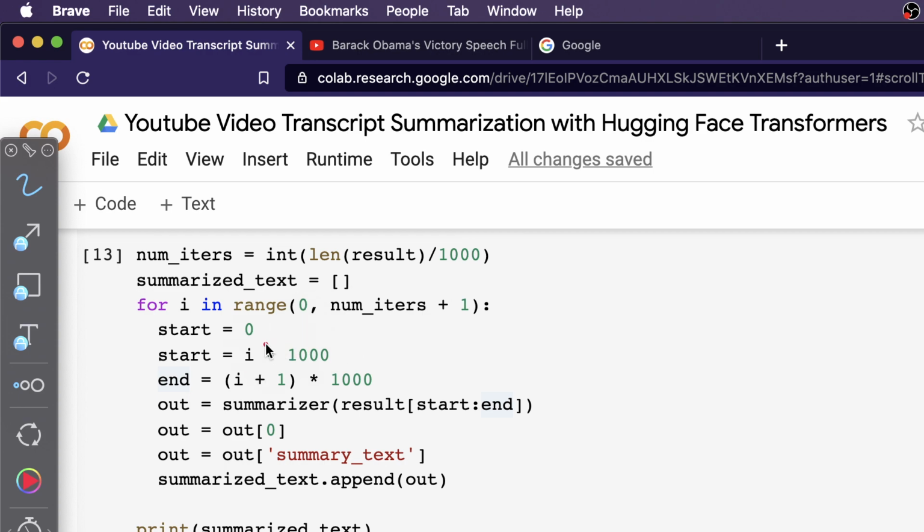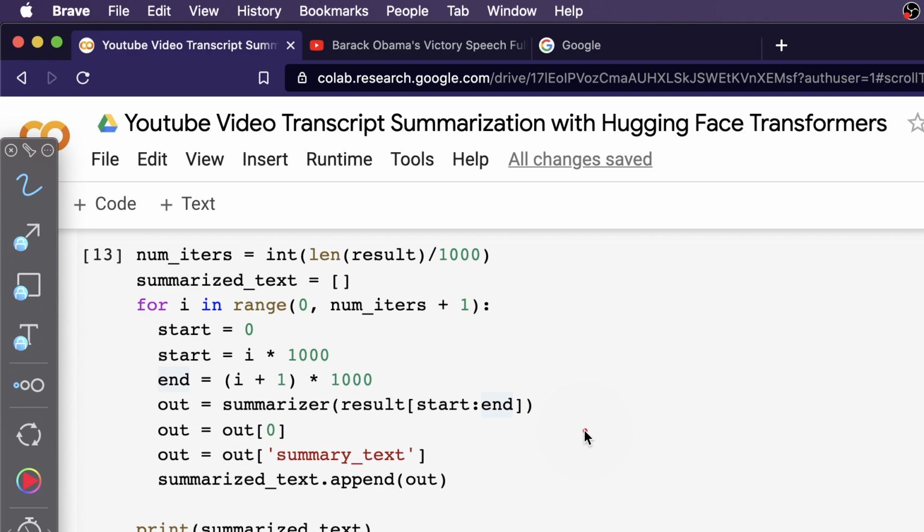And like we saw, we have a start value and an end value, and we say from this start till this end, take the chunk of that text and summarize it. So only for this chunk you summarize it, not everything else.